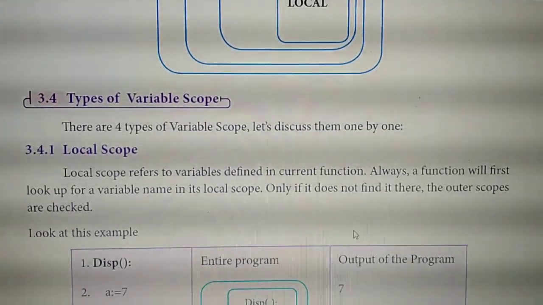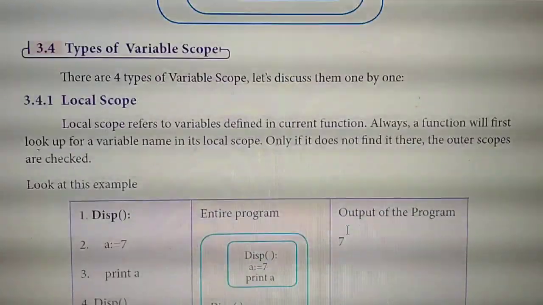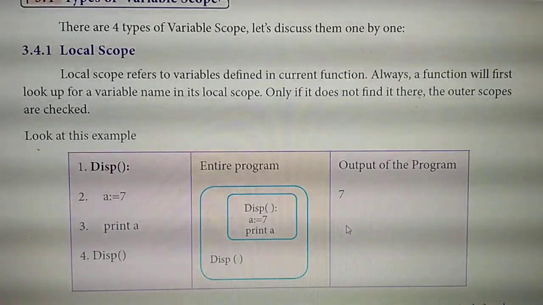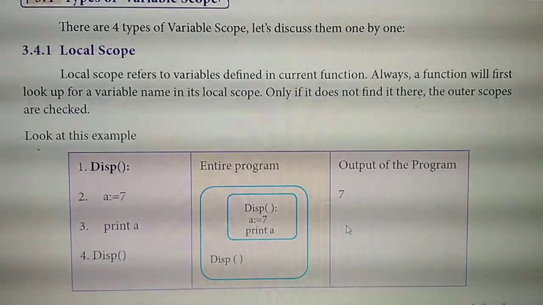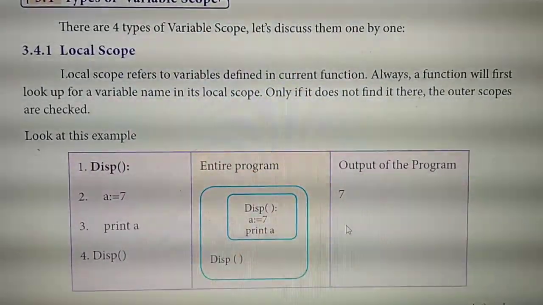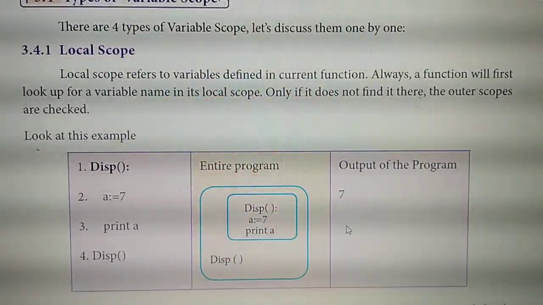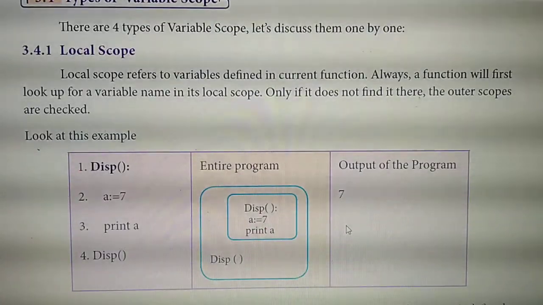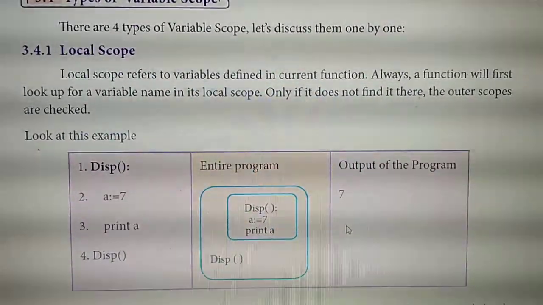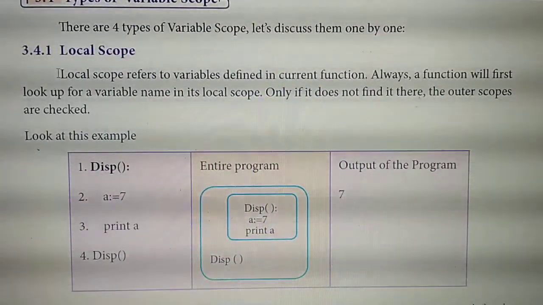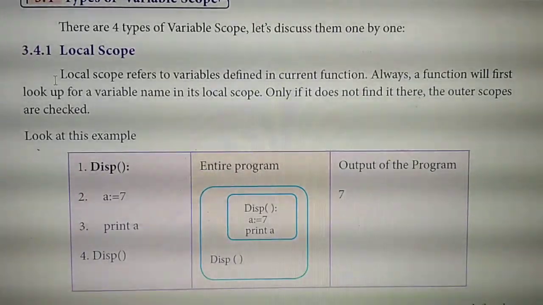Now we are going to mark book back questions. First 3-mark question, page number 23: define local scope. All the headings here you are studying in 3-mark itself. It is a very important 5-mark question too. If you study thoroughly in the 3-mark question, don't worry about 5 marks. So please study. Local scope refers to variable, starting from here to.